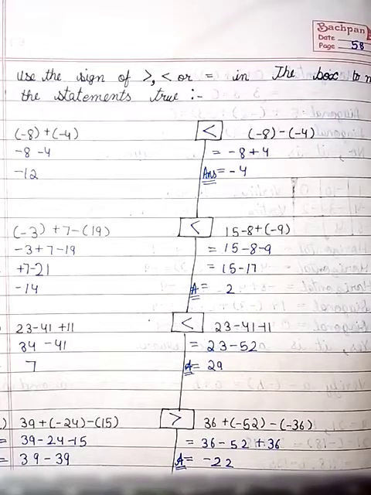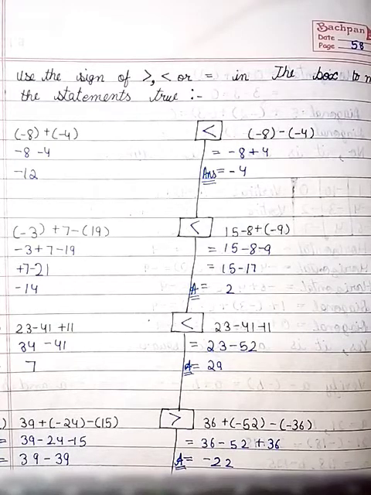C part, 23 minus 41 plus 11, box. On other side, 23 minus 41 minus 11. So the sum of first one is 7 and of another it is 29. Now also the second one is greater.